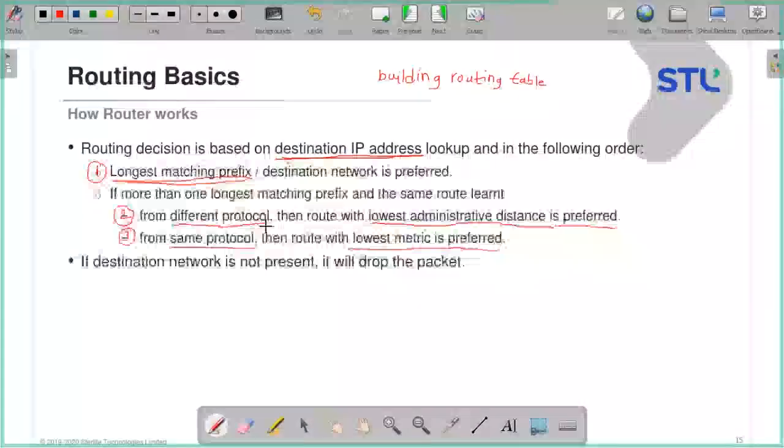This different protocol is like choosing between land, water and air to go from one place to another. So these are the criteria based on which it decides through which exit interface to send the packet out. Is that clear? If the destination IP address is not present, it will simply drop that packet. Is the logic clear?